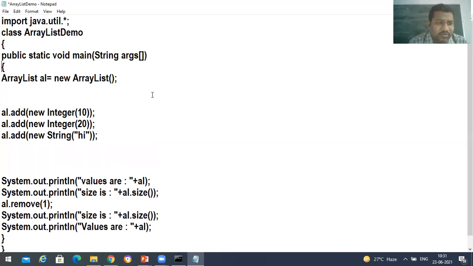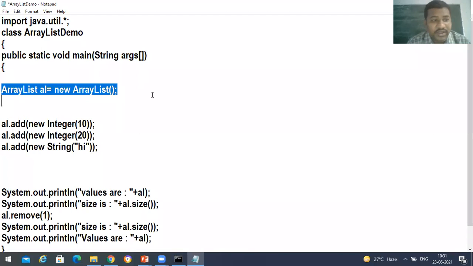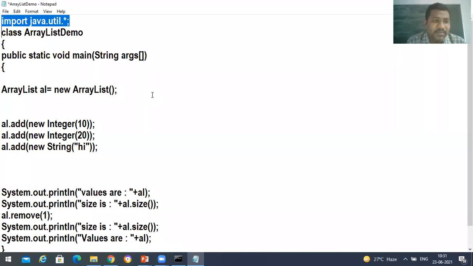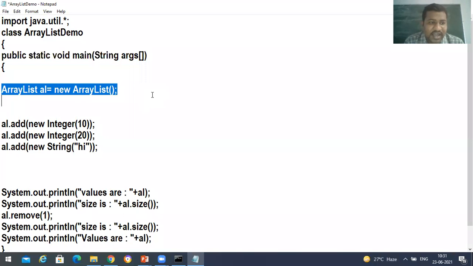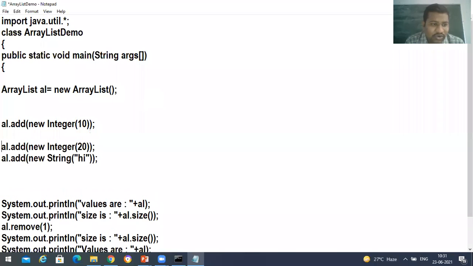So what I'm doing here is importing the java.util package. After that, ArrayListDemo. Public static void main, String args, and ArrayList AL is equal to a new ArrayList object I'm creating. While creating, I'm not sending anything over here, just creating an object without any constructor arguments. After that, I'm going to add: AL.add(new String("10")).